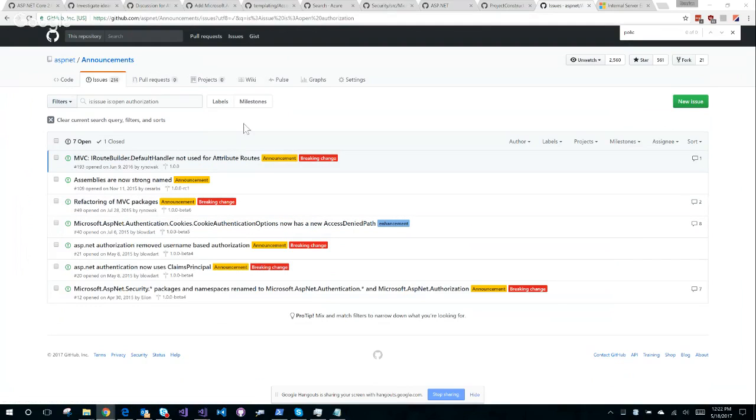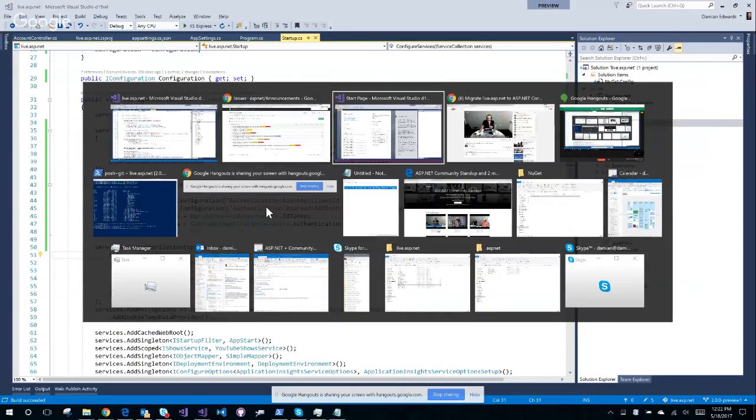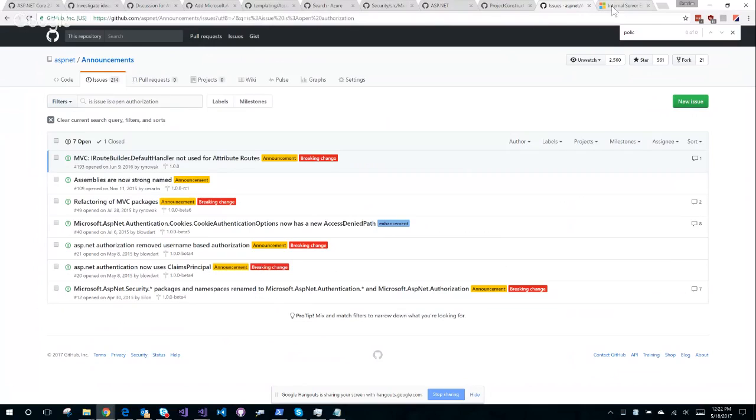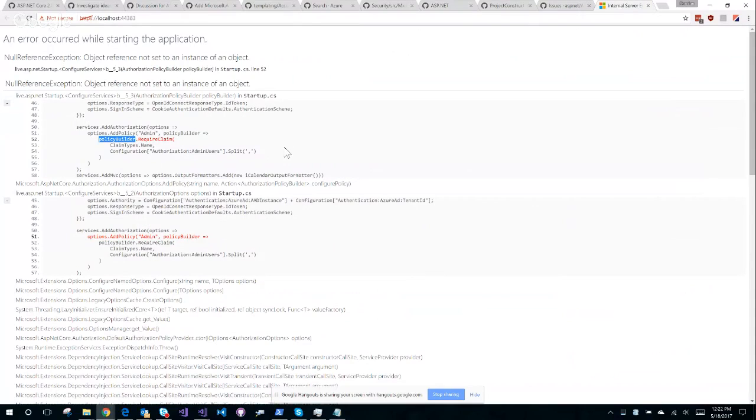Nope. Okay. I'm getting a null ref. I am getting a null ref at add auth during startup. And I'm getting it on that line, which is super strange, actually.